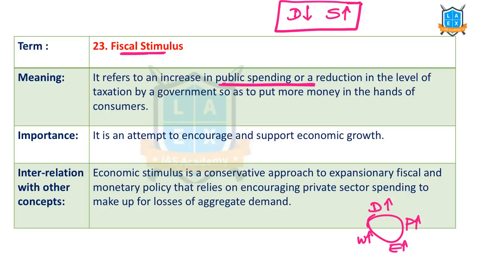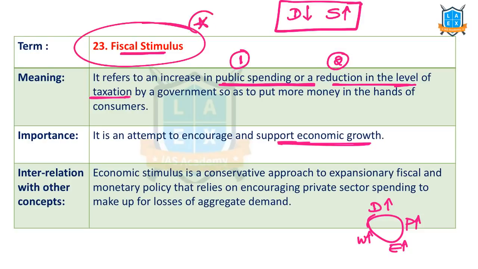For that purpose, fiscal stimulus can be provided in two ways. One, by increasing the public spending. Two, by reducing the taxation. If we need to increase the money with the people, either we can spend or we can reduce the taxes imposed on them so that they have more money. So this can encourage the economic growth rate. That's why the Atma Nirbhar package is called a fiscal stimulus package. There are many measures in that which save money for the people or provide money to the people. That's called economic stimulus.